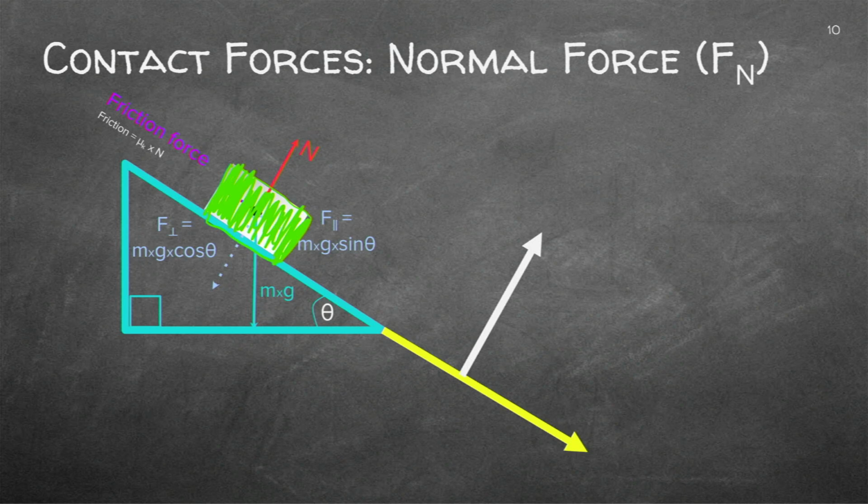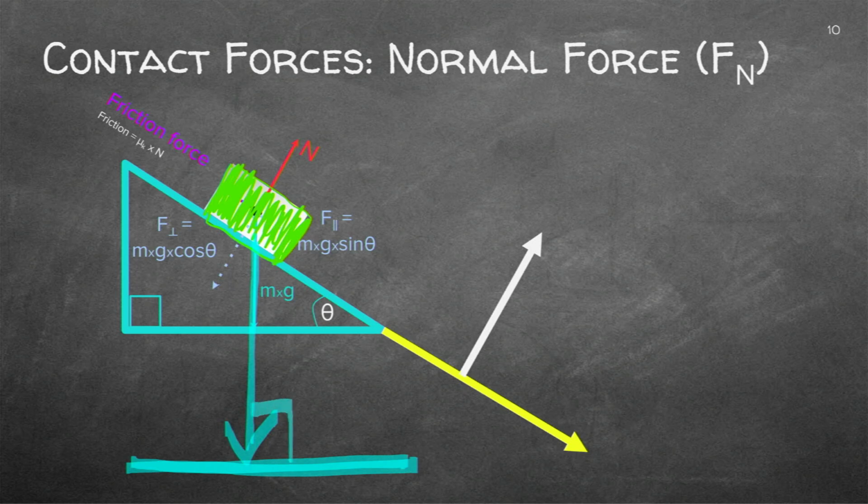Let's just draw it again from there to there. And remember, it's perpendicular to earth or to the floor or wherever you are. So I've got that as the weight. And now I've got the normal from the surface. So from the surface upward, I have the normal.